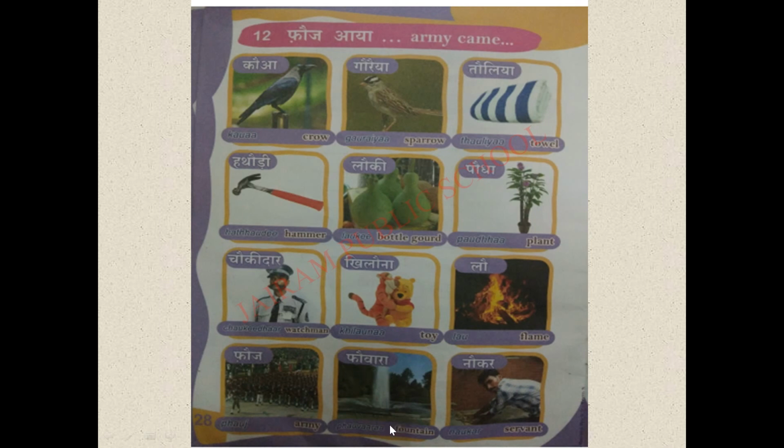Fawara. It means fountain. Last word is Naukar. Naukar means servant. Naukar. It means what? Servant.